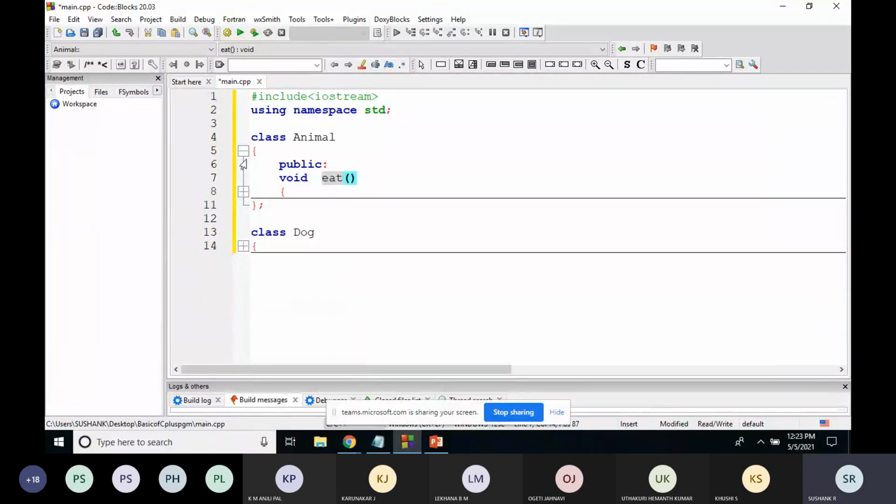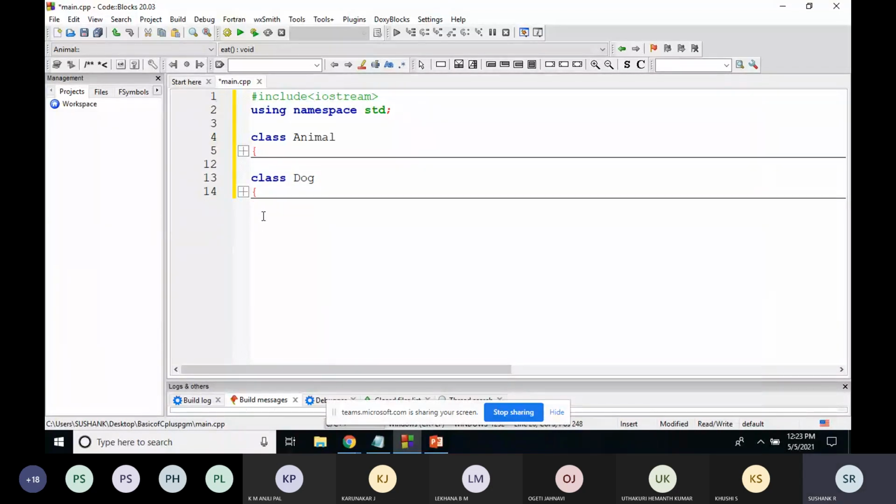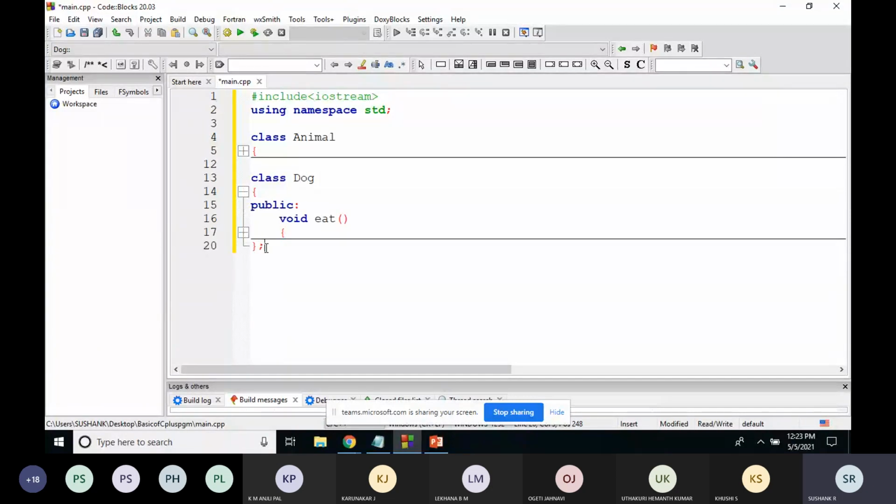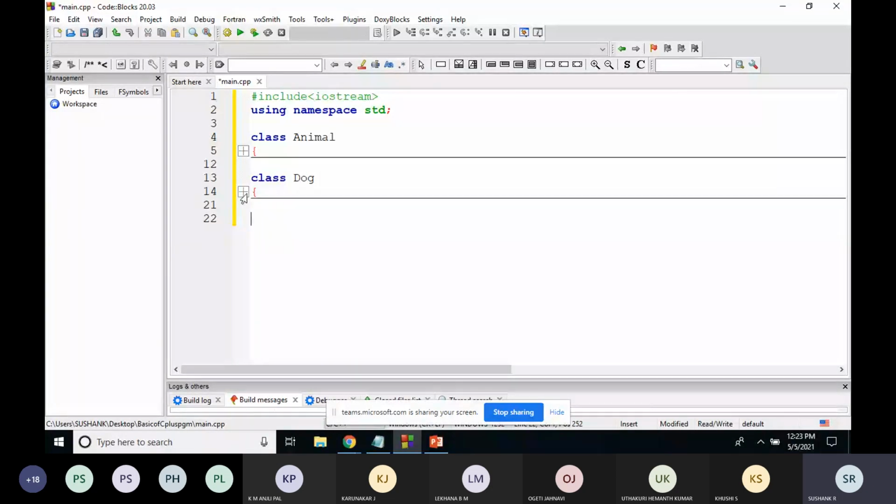So two classes are there. Both the classes are containing the function called eat function. Now I'll create one more class called puppy, and I'll create the inheritance relationship between those classes. I'm creating an inheritance relationship between the animal class and the puppy class, and between the puppy class and the dog class. So for both the classes, I'm creating the inheritance.